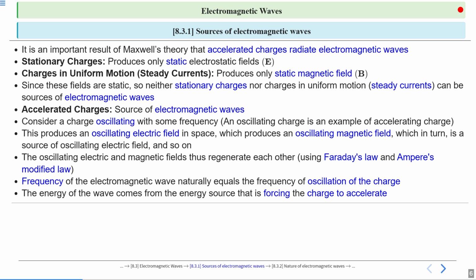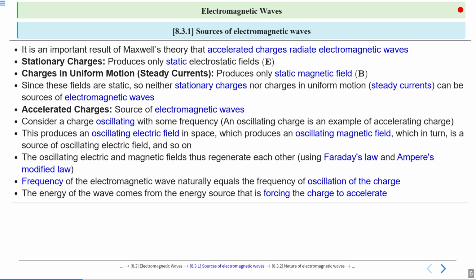What is the frequency of an electromagnetic wave? We have discussed the frequency of waves in the waves chapter. Similarly, an electromagnetic wave is a type of wave, so it will have some frequency: the number of waves passing through a given point in a unit of time. The frequency of the electromagnetic wave will be equal to the oscillation of the charge, and the energy stored in the wave comes from the energy source that is forcing the charge to accelerate.